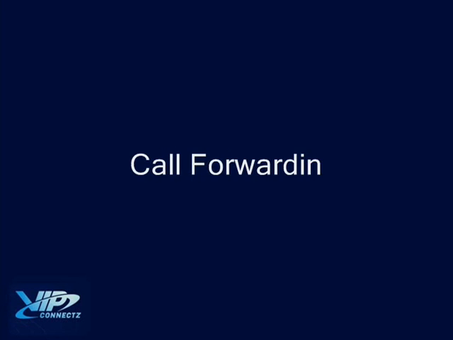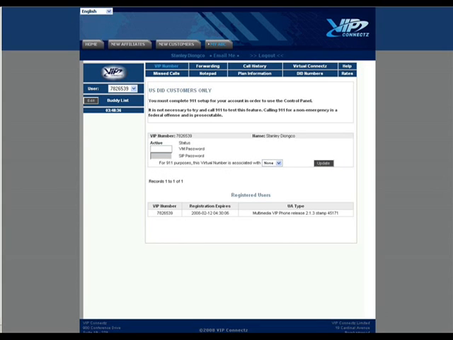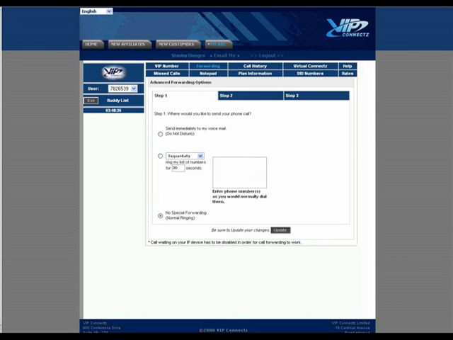Call forwarding. On your control panel, click Forwarding. By default, forwarding is set to normal ringing. Click sequentially and enter the number just like how you normally dial a number. Click Update and forwarding will be saved.